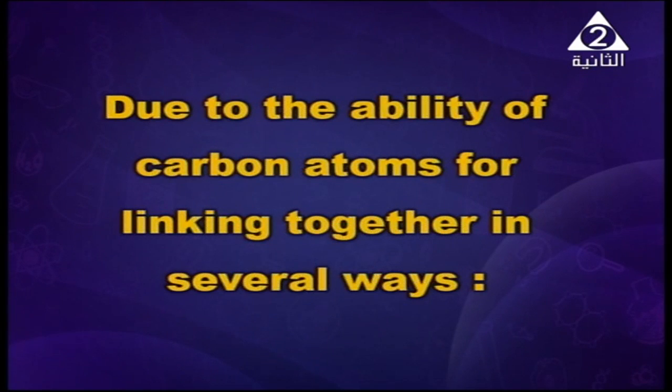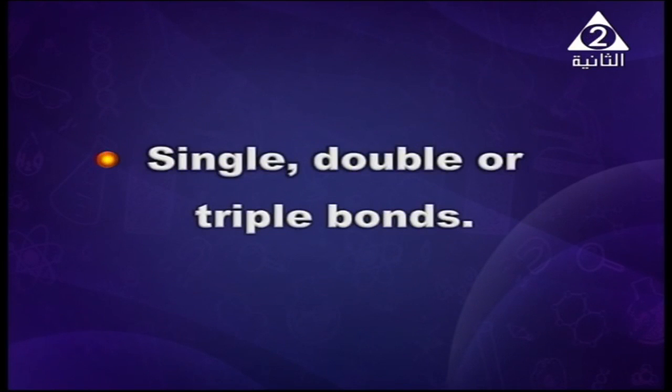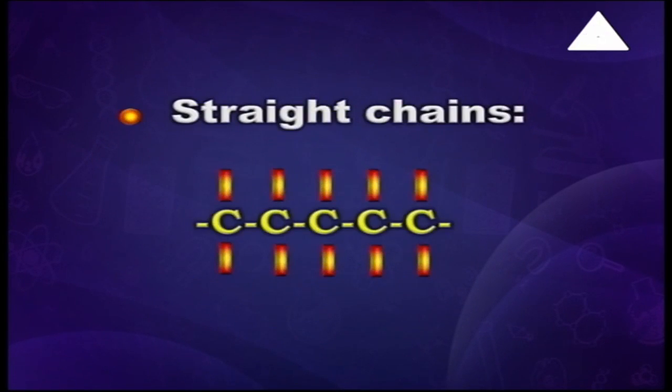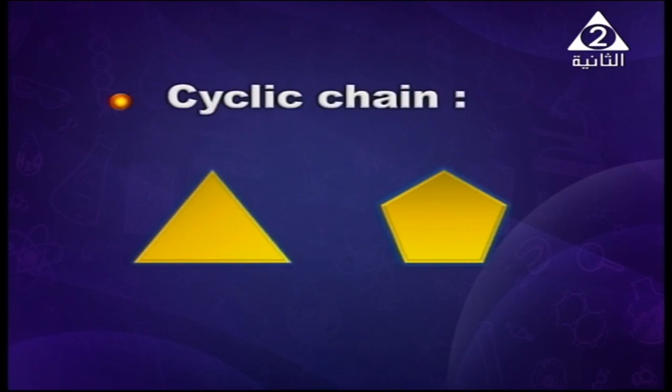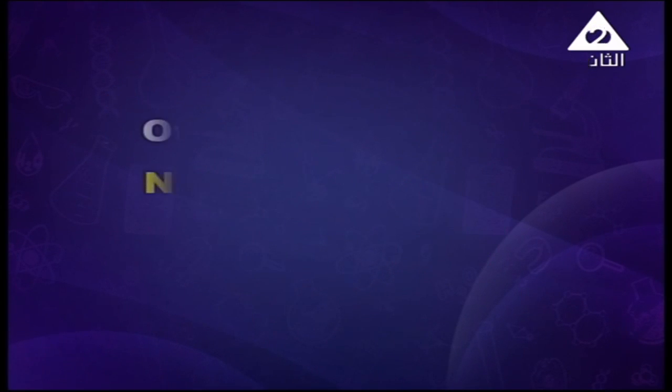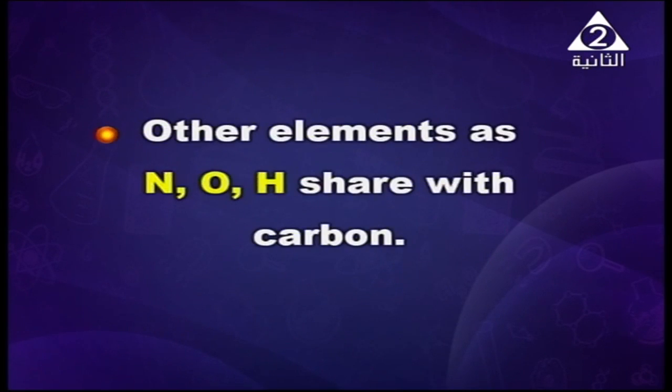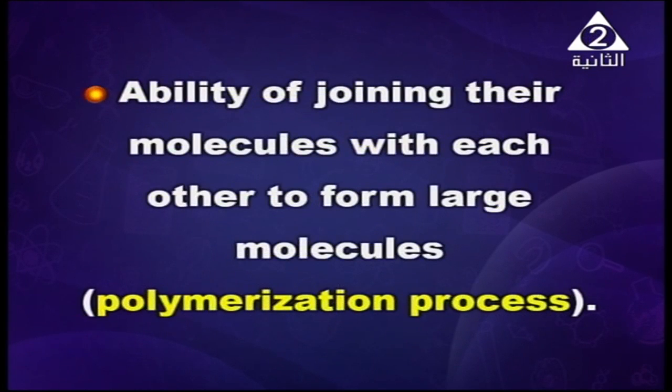This is due to the ability of carbon atoms to link together in several ways: single or double or triple bonds, or straight chain, or branched chain, or cyclic chain, or other elements such as nitrogen or oxygen or hydrogen sharing with the carbon atom, and also the ability of joining their molecules with each other to form large molecules, which we call the polymerization process.